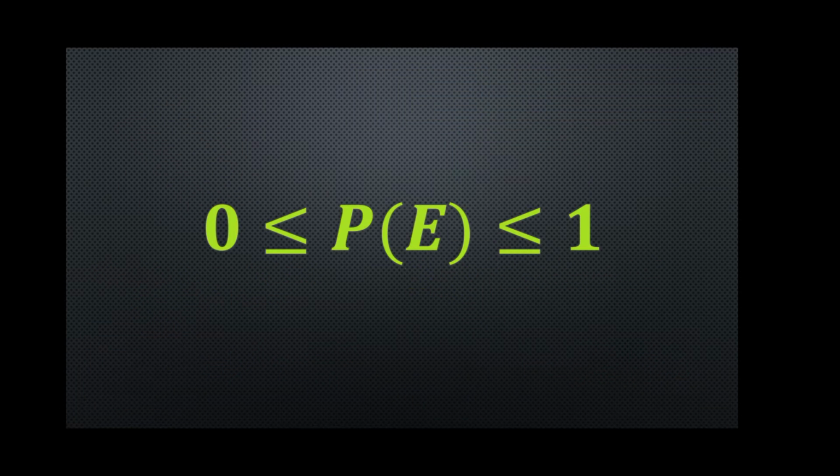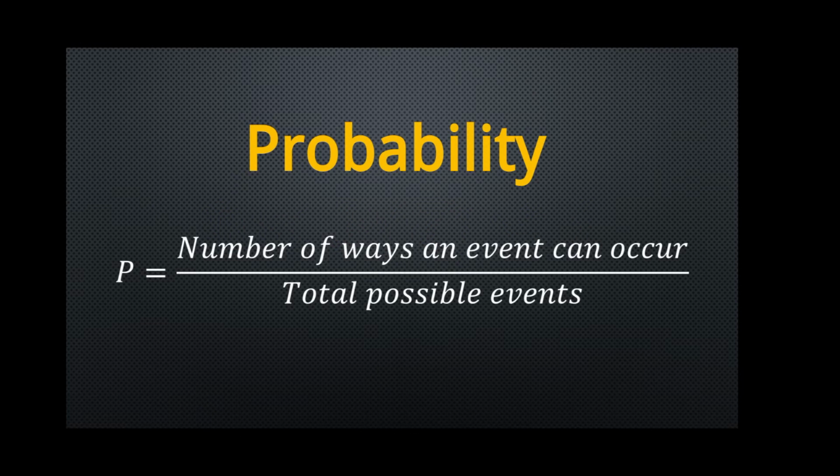From the above two concepts, I am going to give you an important point. The probability of every event will lie between 0 and 1 inclusive. What is probability? Let us use the notation P to represent the probability. P is equal to the number of ways an event can occur over the total possible events.